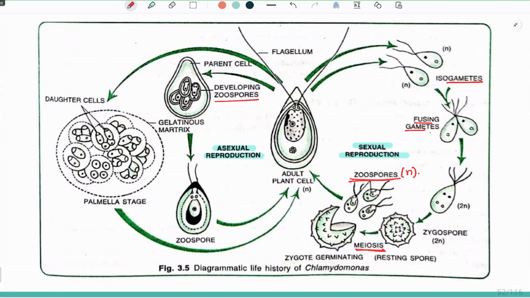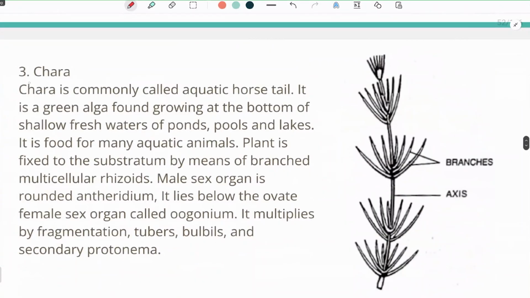And this palmella state, from the daughter cells, can give rise to an adult plant body, or these zoospores, by the help of asexual reproduction, can also form adult plant cells. So there are two ways, either directly by zoospore, or when the zoospore forms daughter cells, now these daughter cells can give rise to the plant body. So these are the two types of reproduction which take place in Chlamydomonas.